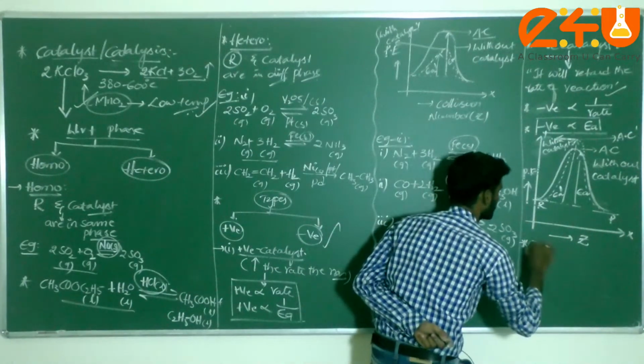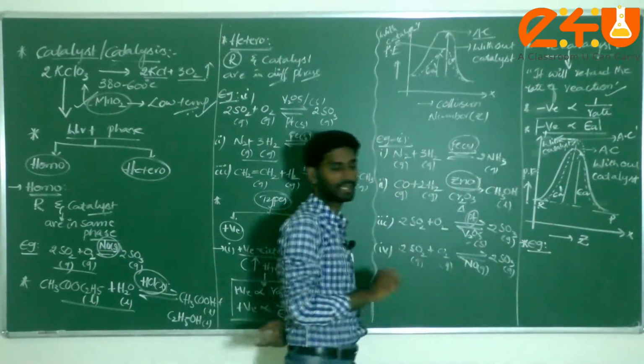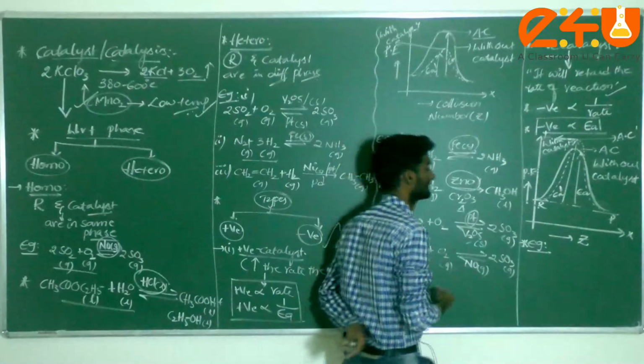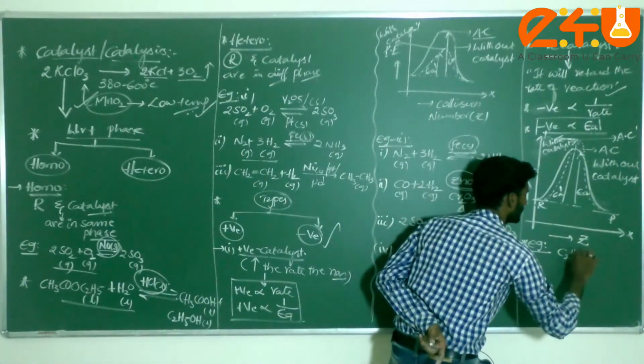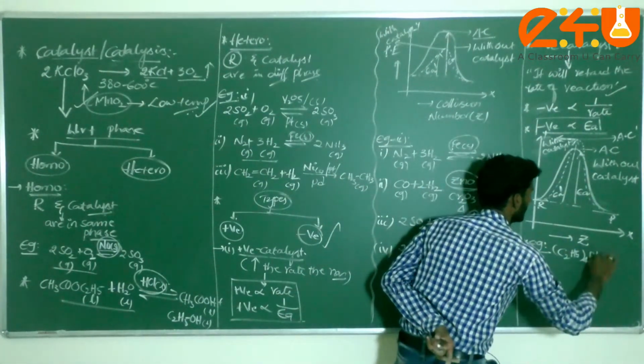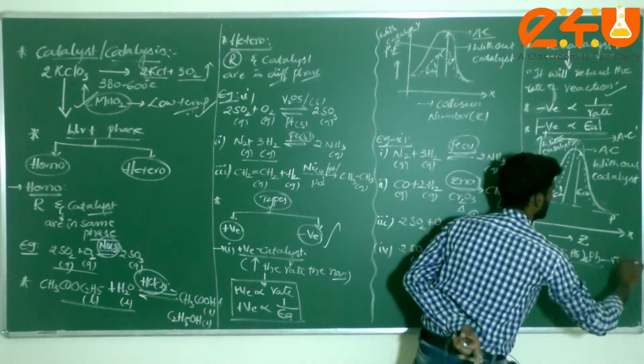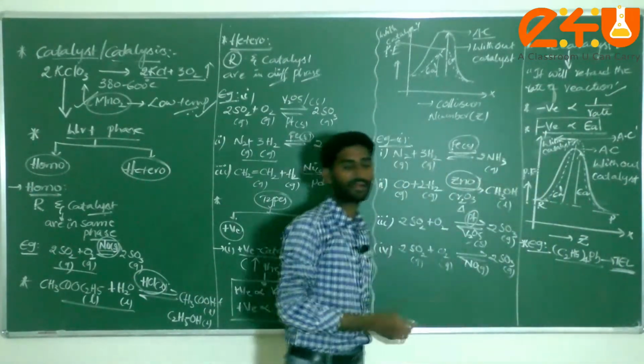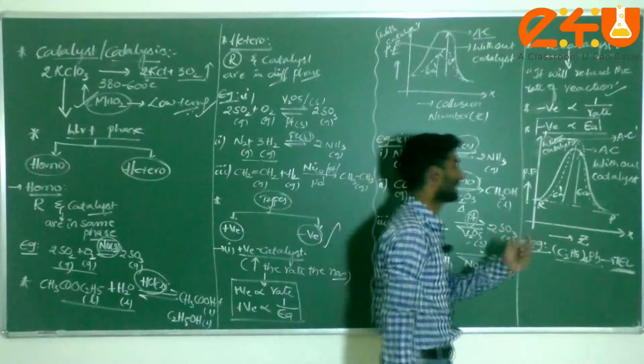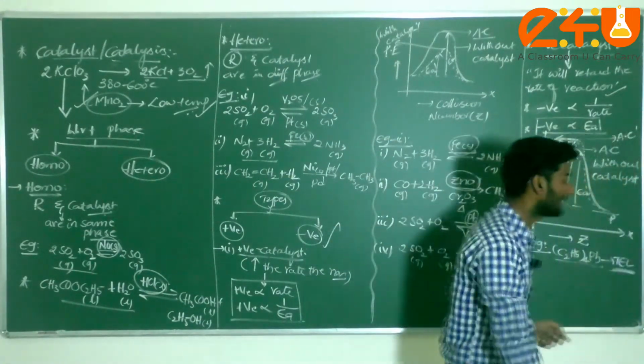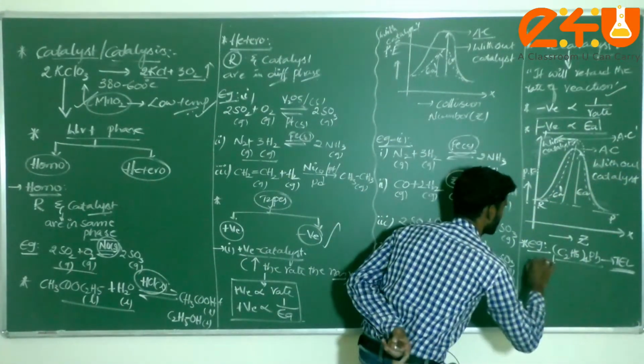Now I am taking some examples for negative catalysis. We can take it here: tetraethyl lead, commonly called TEL for short, which acts as the best anti-knocking agent.